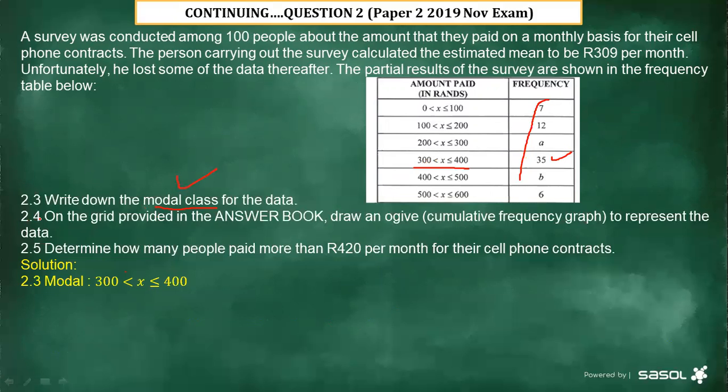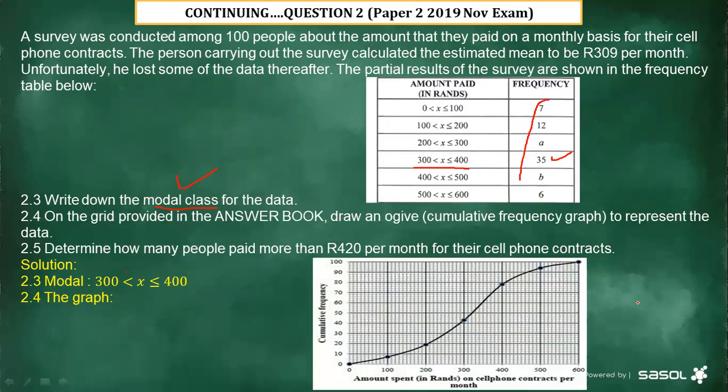And then 2.4, on the grid provided in the answer book, draw the OGIVE graph. Then we have to draw the graph. Now this is the graph that we have to draw. Remember earlier on I did explain to you that after plotting these points, every point, you then have to use a ruler to join all these points. You use your free hand, you just make a nice curve like this one, and it's very simple.